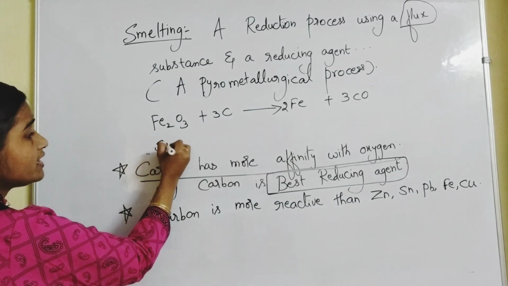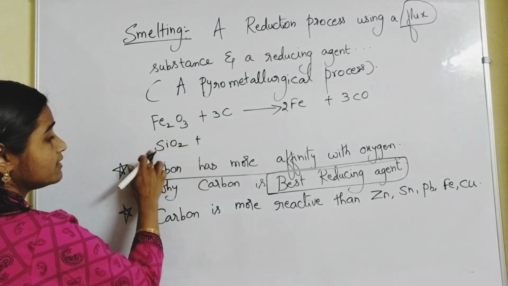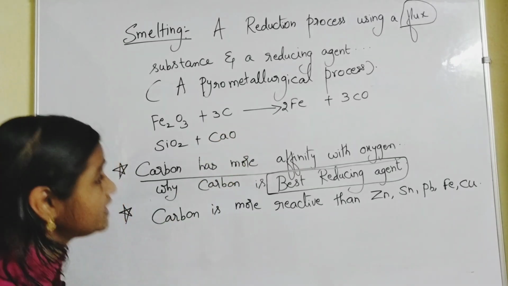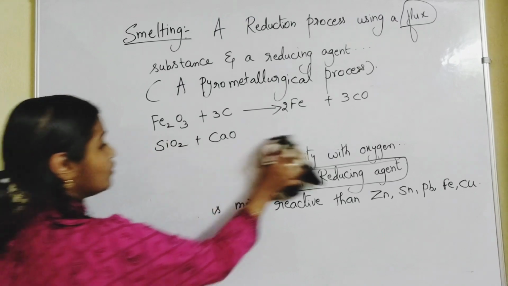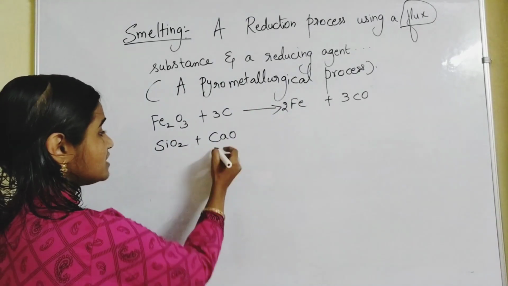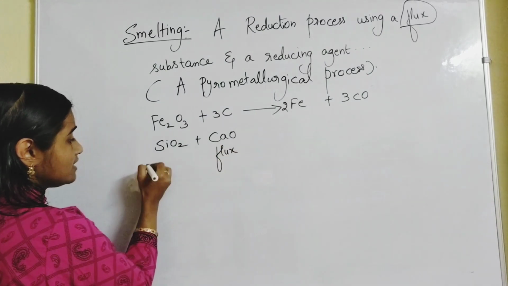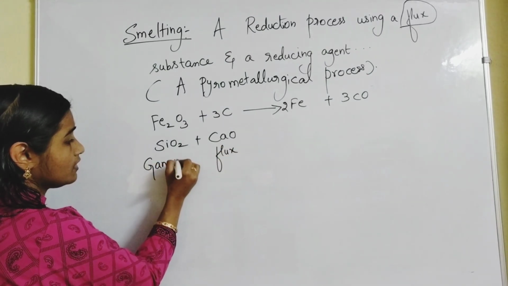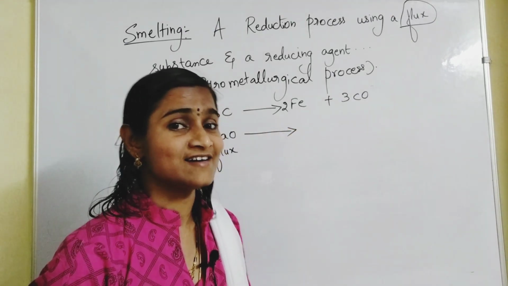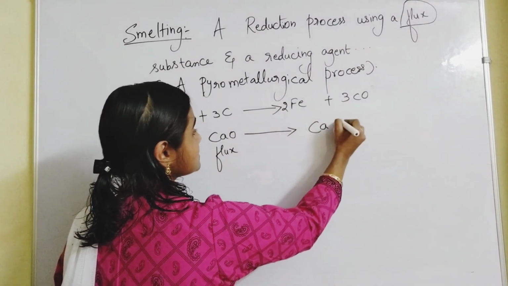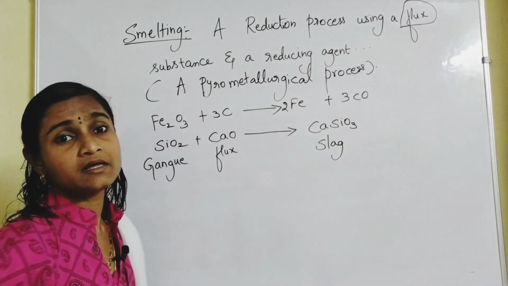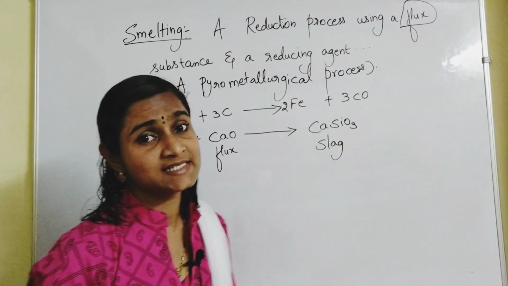Here silicon dioxide will be there as impurity in the ore particles. That silicon dioxide is made to react with a flux substance. Here it is flux, this is gangue. So it gives rise to a fusible substance called slag. It comes out as calcium silicate, the slag substance.